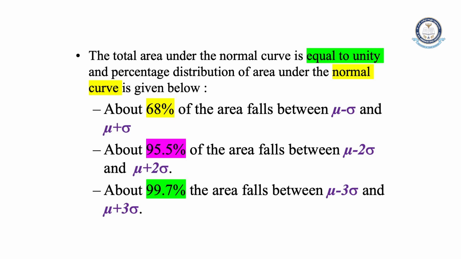So 68% of data falls under 1 sigma limits, that is mu plus or minus 1 sigma. About 95.5% of area falls between 2 sigma limits, that is mu plus or minus 2 sigma. About 99.7% of area falls between 3 sigma limits, that is mu plus or minus 3 sigma.